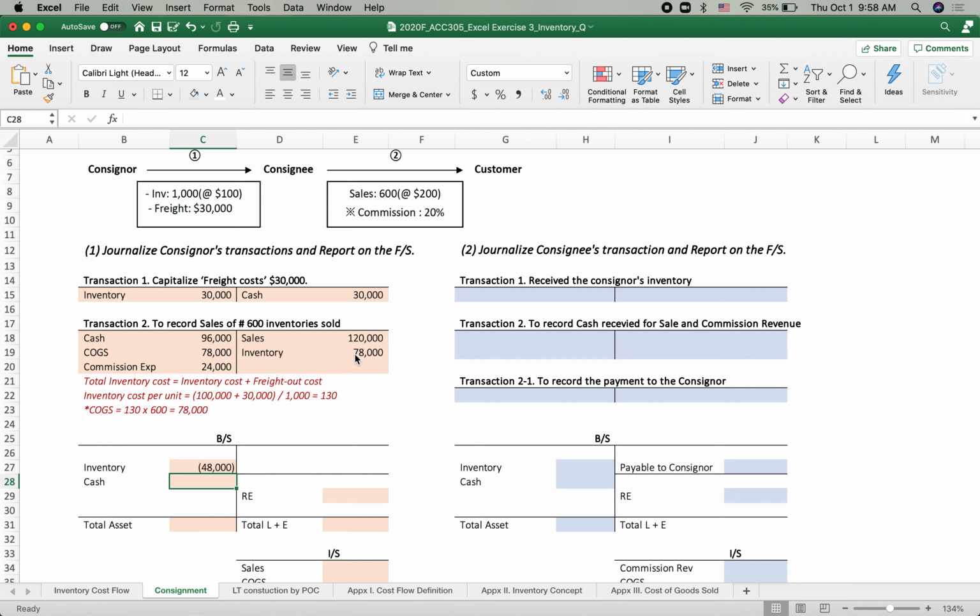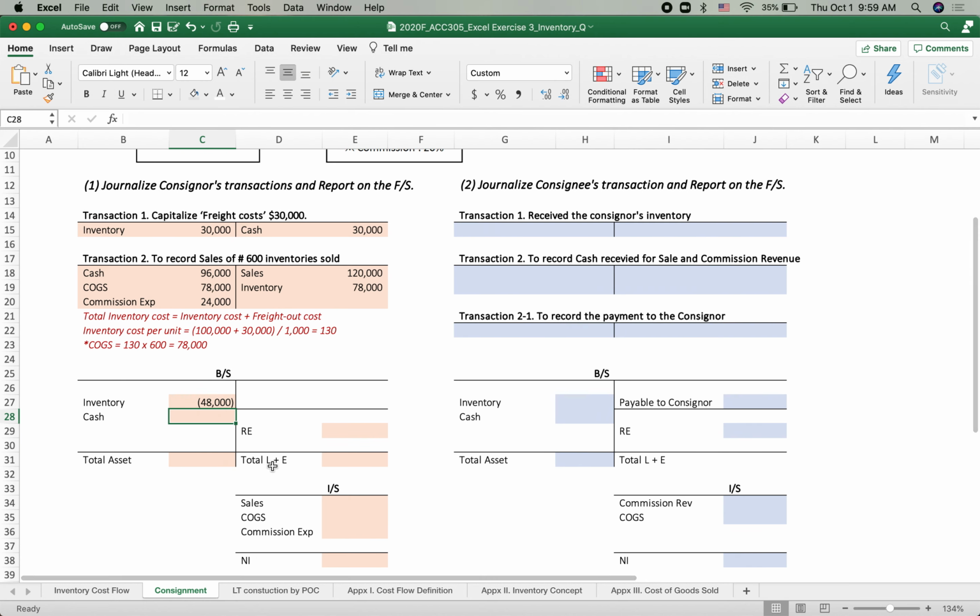Okay, I understand that there's no negative inventory on the balance sheet, but we just assume that we had inventory earlier, 1,000 times 100, but we just ignore the prior transaction before this year, in order to understand this, the purpose of this study, we just put only this related transaction. So inevitably, it shows the inventory as a negative value.